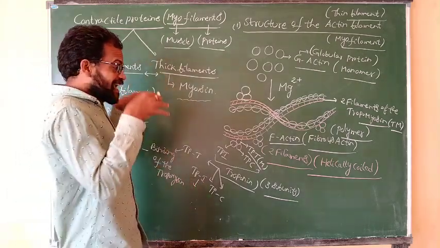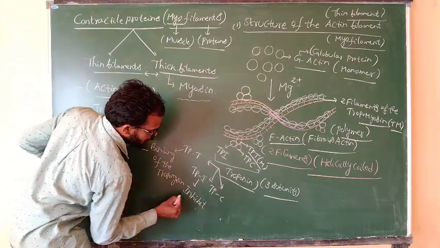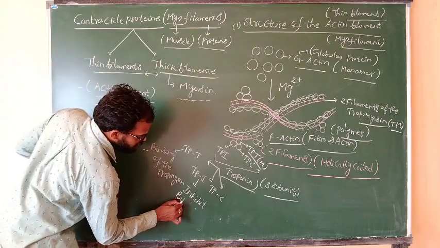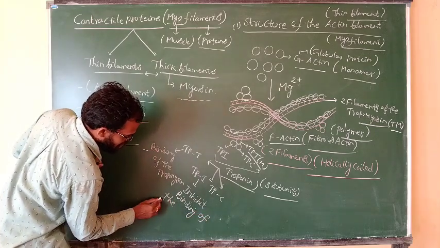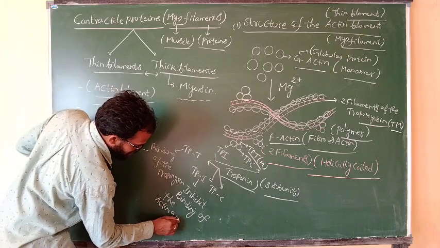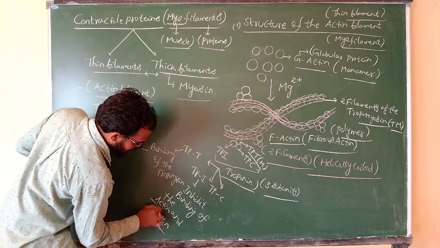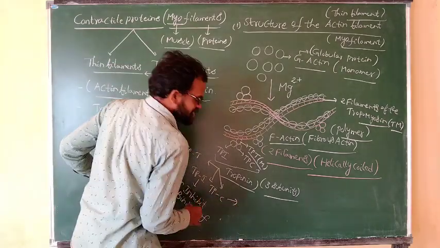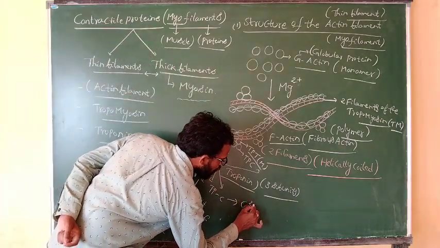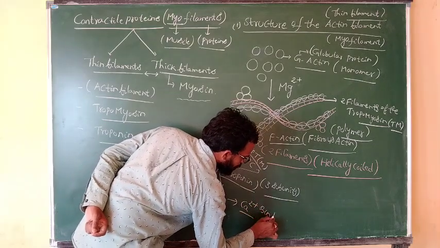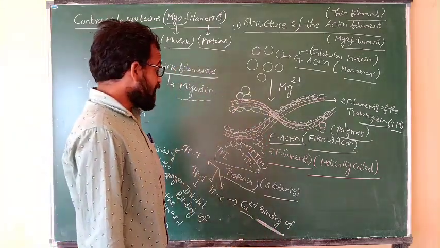Troponin I inhibits the binding of actin and myosin. Troponin C binds the calcium ions.